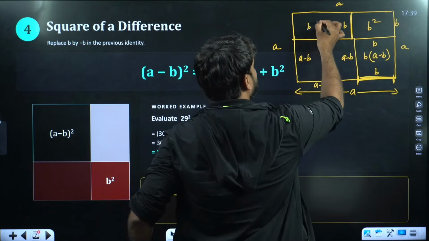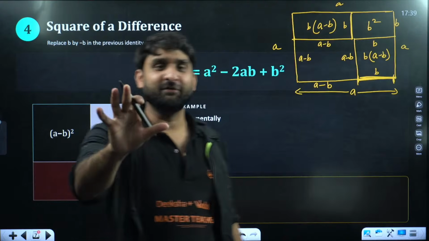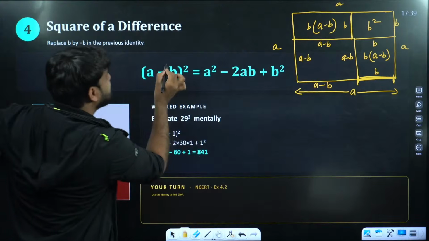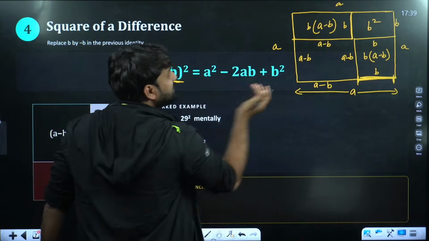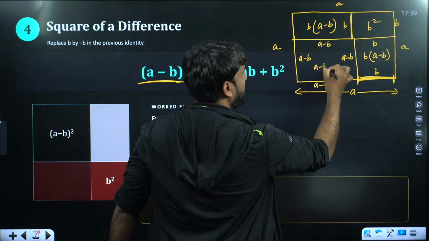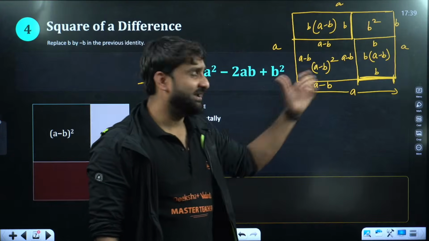So the area of this will also be a rectangle, length into breadth. I hope clear, everyone. Now we want the square of a minus b whole square. This we can get from this smaller square, a minus b whole square. The area of this square is a minus b whole square, because the side is a minus b.